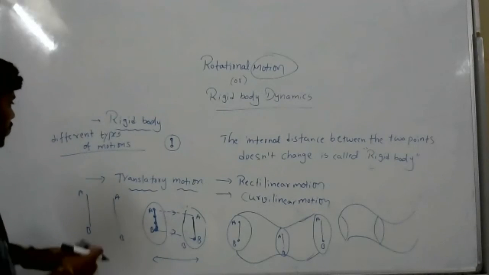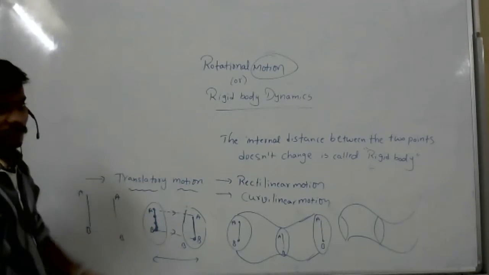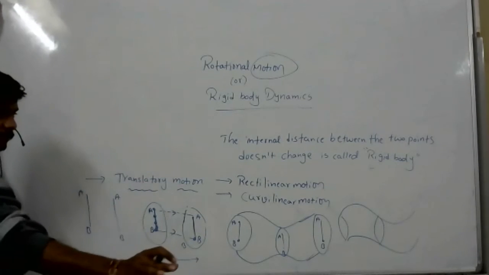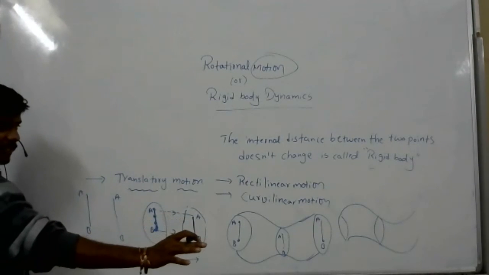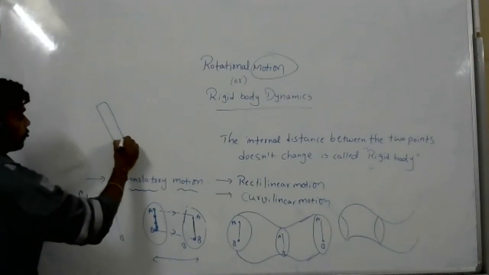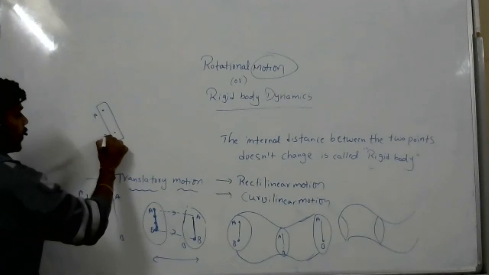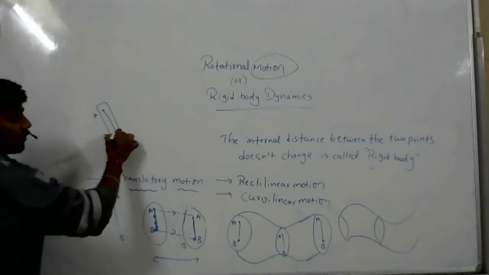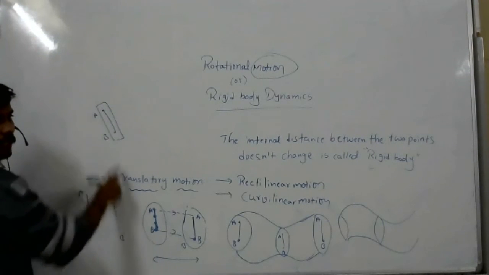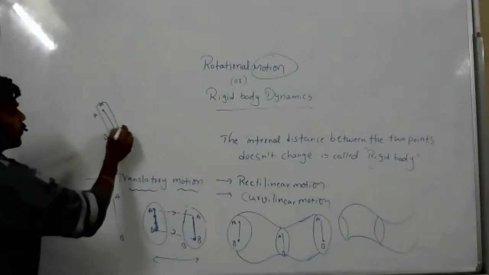Look at this. This is the body, with point A and point B. I have taken one line joining two internal particles. Now I fix this and rotate the body.